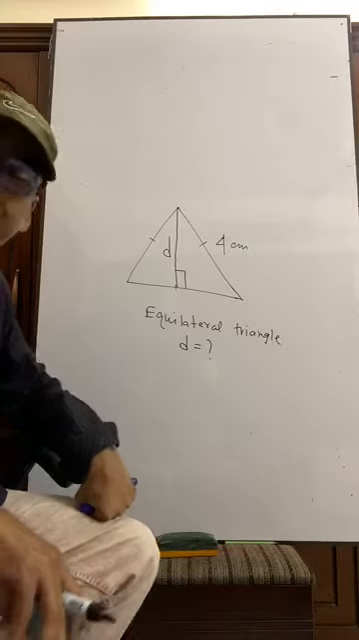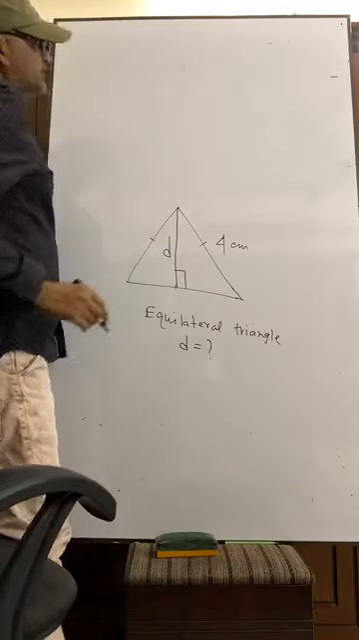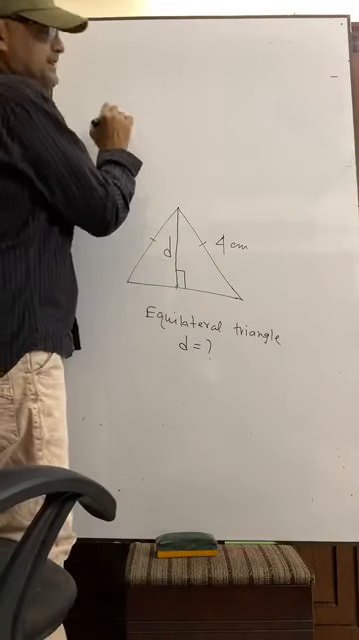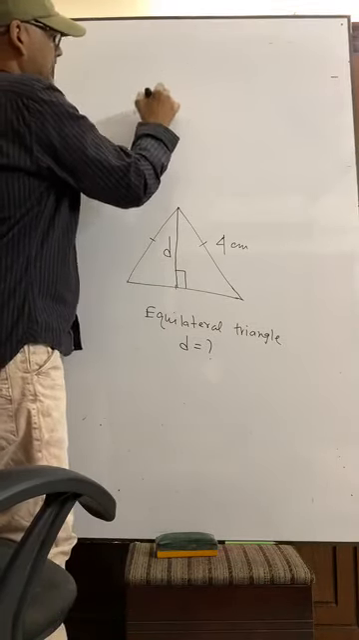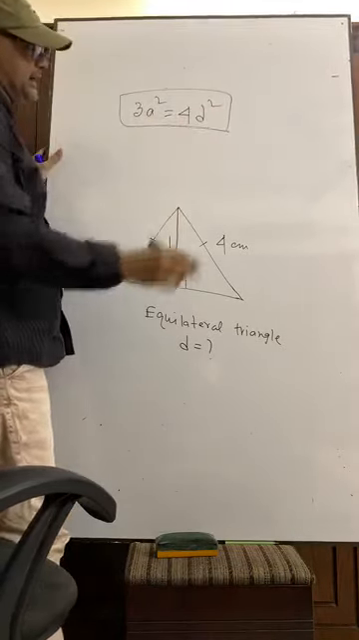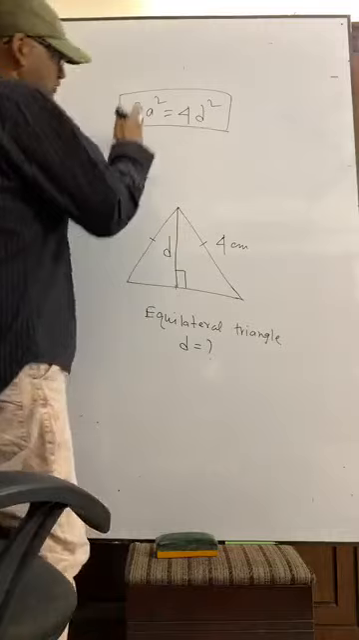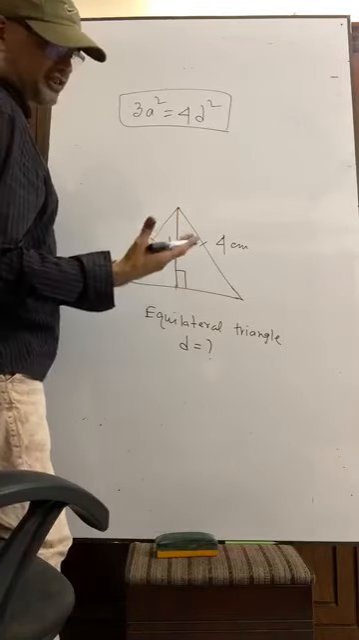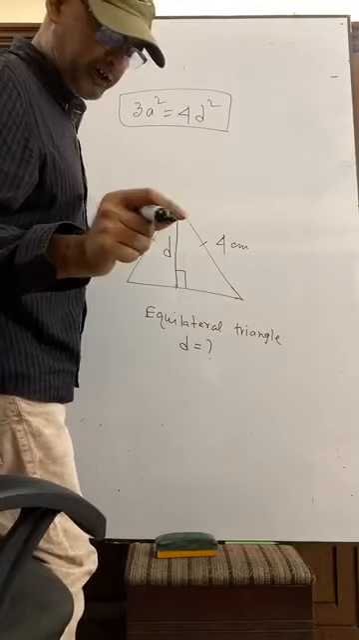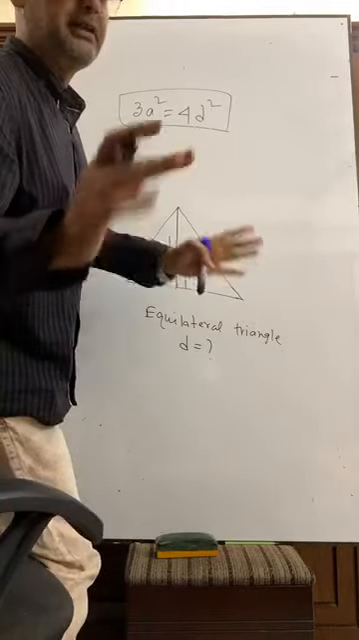Can you find? Just remember a formula. There is a formula: 3a square equals to 4d square. This is the formula for an equilateral triangle. Here D is the median, and D can also be called the perpendicular. A is the equal side. For an equilateral triangle, the median and the perpendicular are the same line.